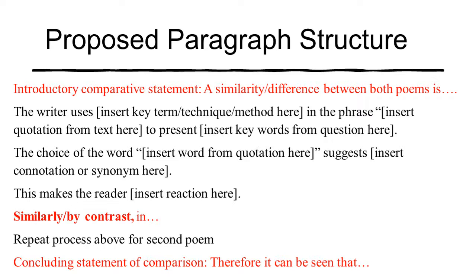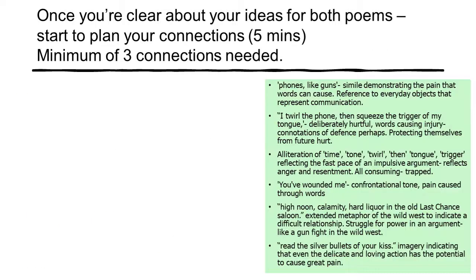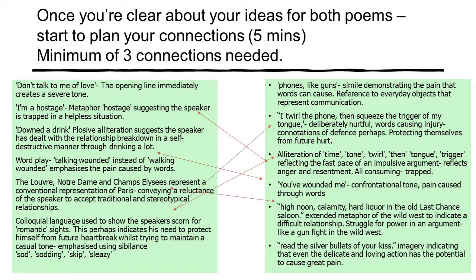And then finally, you have a concluding statement of comparison: therefore, it can be seen that. So that is the paragraph structure that you should be using. Don't worry if your first section of analysis is really long, you can go into 2 paragraphs, but it looks better, more integrated in terms of the comparison, if you keep it in 1 paragraph. So that's the paragraph structure, and these are the connectives, the comparisons that we looked at last lesson.